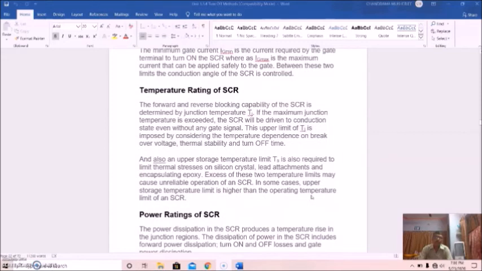And also an upper storage temperature limit Ts is required to limit thermal stresses on the silicon crystal, lead attachments, and encapsulating epoxy. Exceeding these two temperature limits may cause unreliable operation of an SCR. In some cases, the upper storage temperature limit is higher than the operating temperature limit of an SCR.